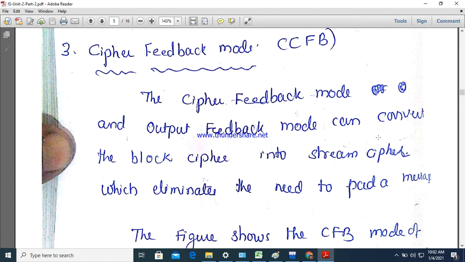Generally in competitive examinations you may be asked which block cipher modes of operation convert block ciphers into stream ciphers. Those are the two: cipher feedback and output feedback modes.